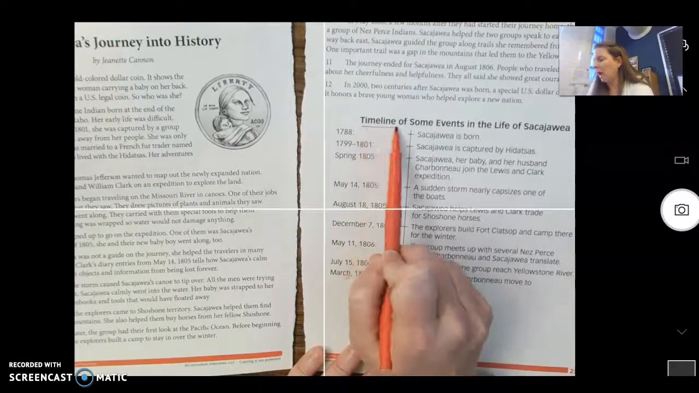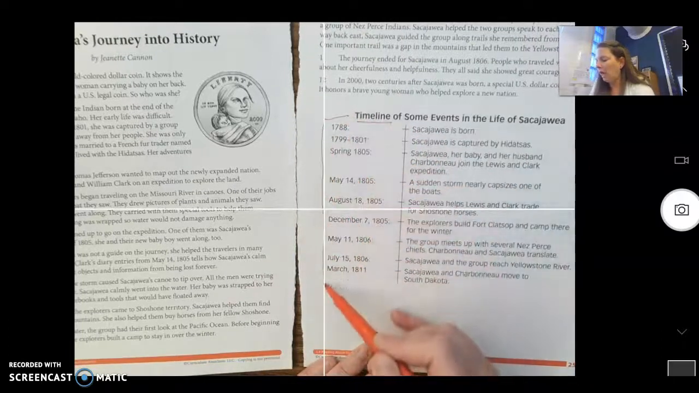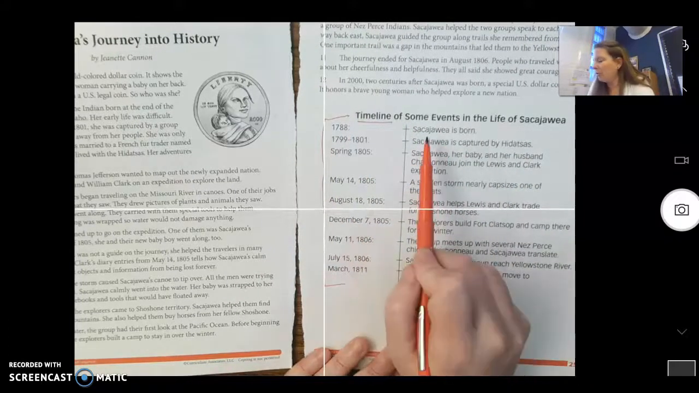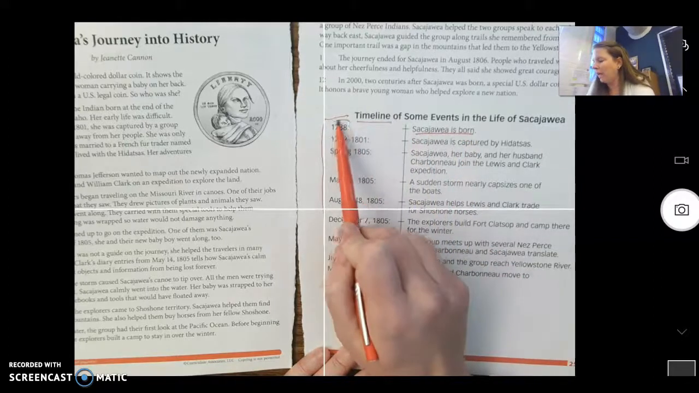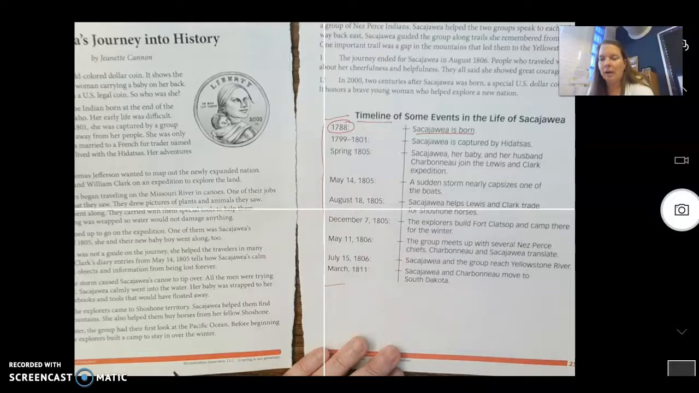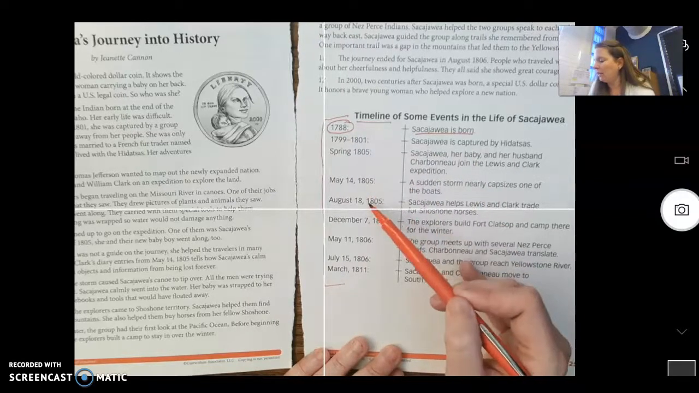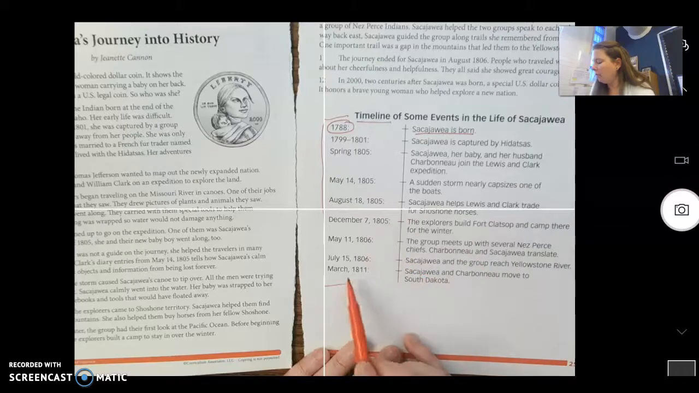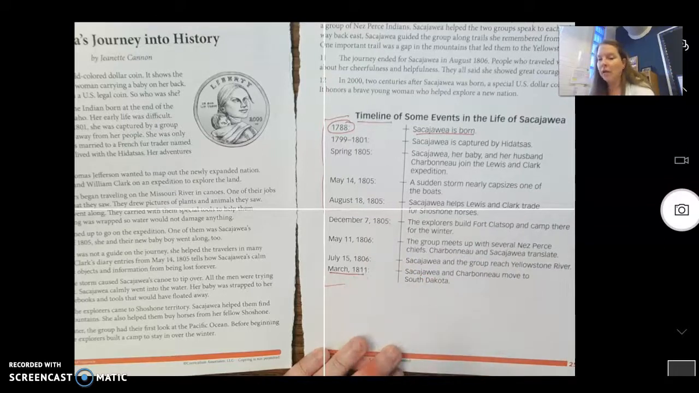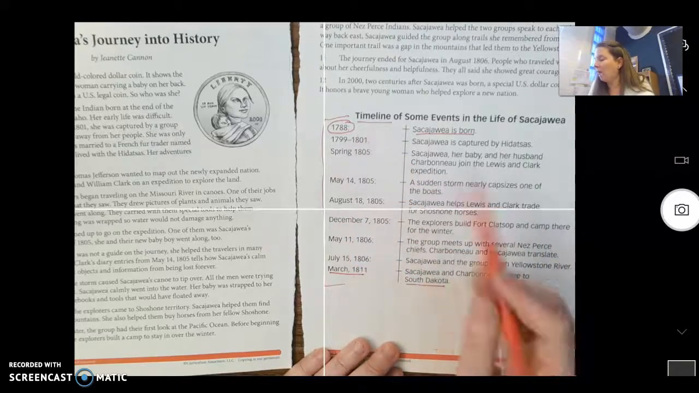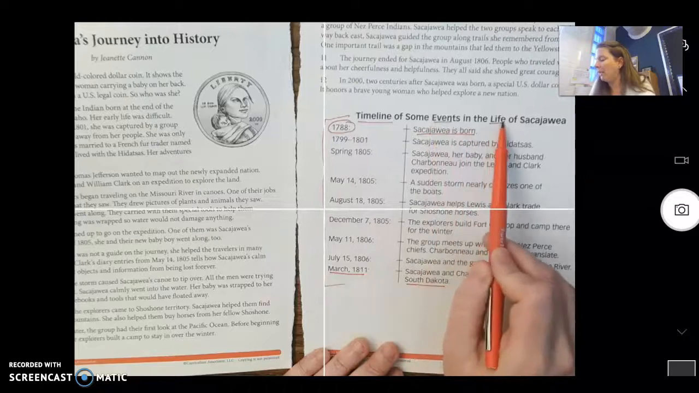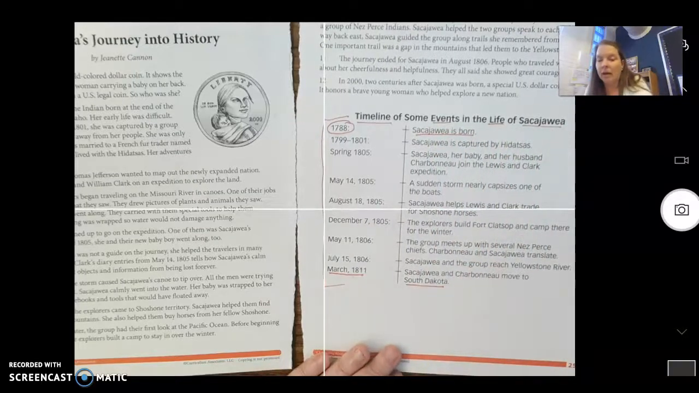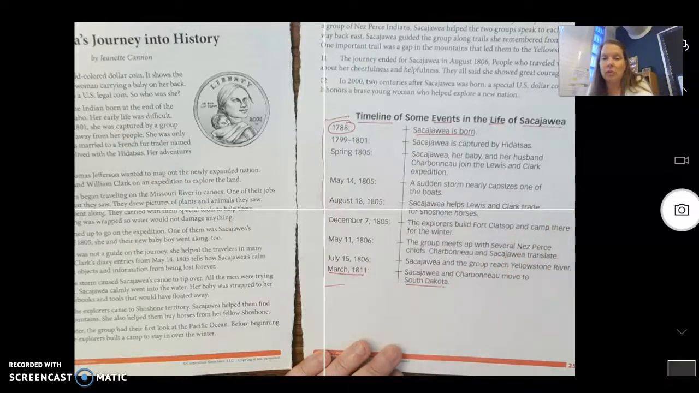The other thing is that this story has a timeline. So a timeline is when we can look at her life in order. So if we notice right here, Sacagawea is born in 1788, okay? And then it goes through different events that had happened in her life until the last event on our timeline is when she moved to South Dakota, okay? So this is a timeline of events that happened in her life, okay? So this is what you would probably need to use as well when you are answering your questions, okay?